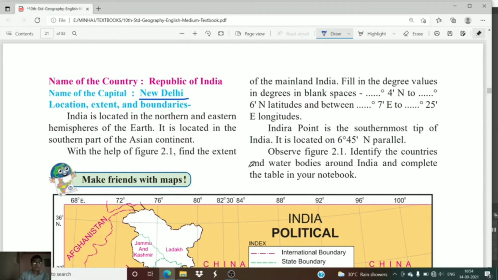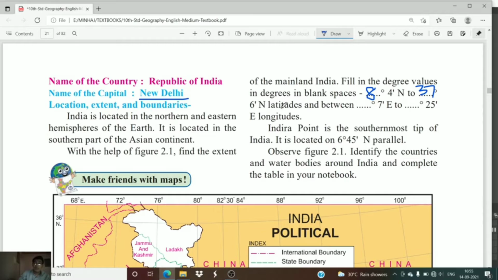Now let us fill in the location or extent of our country. So what is the extent of India? The extent of our country is 8 degrees 4 minutes north to 37 degrees 6 minutes north.